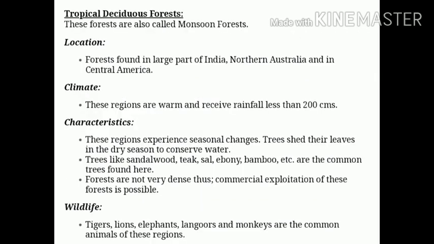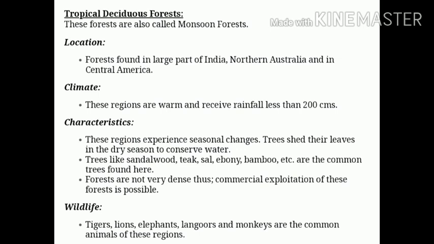So our next topic is tropical deciduous forest. These forests are also known as monsoon forest because they are common in monsoon areas of the world. They are found in a large part of India, northern Australia, and Central America also. The climate of these areas is warm and they receive rainfall between 100 to 200 centimeter. These areas experience seasonal changes.